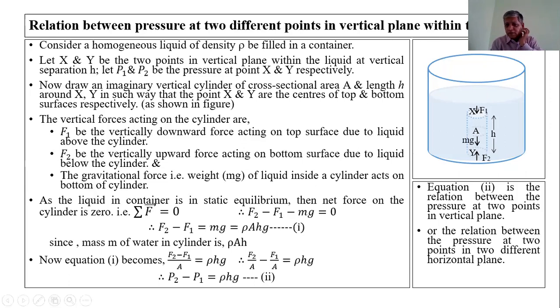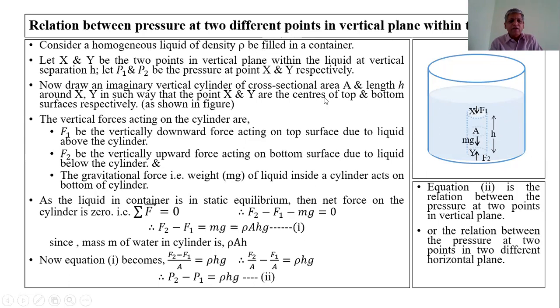Both the points are at different levels from the free surface. X is nearer to the free surface and y is at a larger distance from the free surface as compared to x. Here, to obtain the relation between the pressure at these two points, consider a homogeneous liquid of density rho filled in a container.